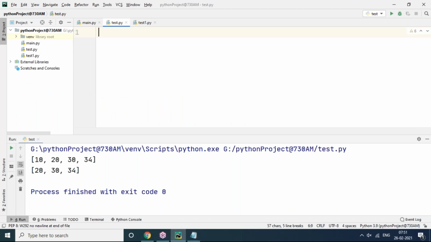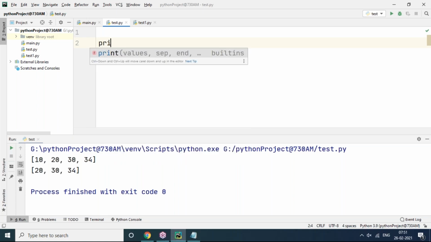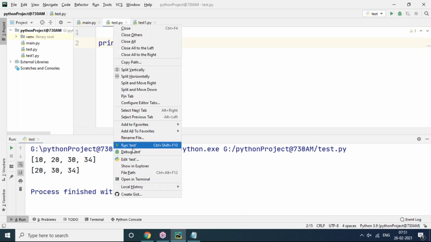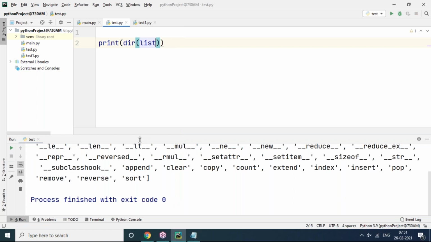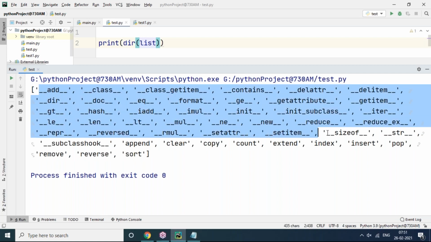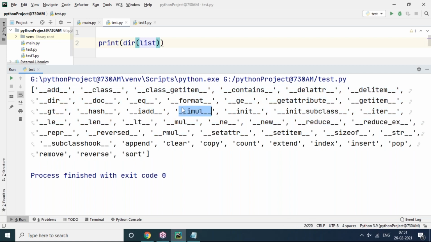Now, if you want to know the list functionalities, what kind of functions we can apply on a list, use dir of list. Dir of list means: on a list, what kind of functions can we apply? Append, clear, copy, count, extend, index, remove, reverse, sort. These kinds of functions we can apply. But the others are special methods, which I'll talk about in later sessions.